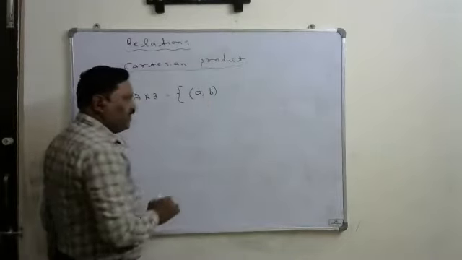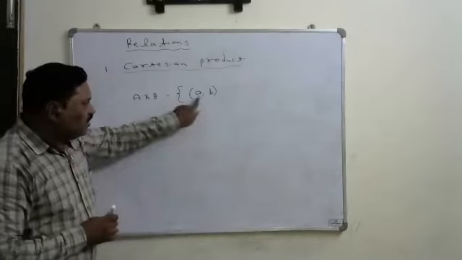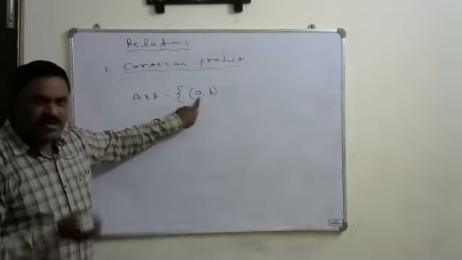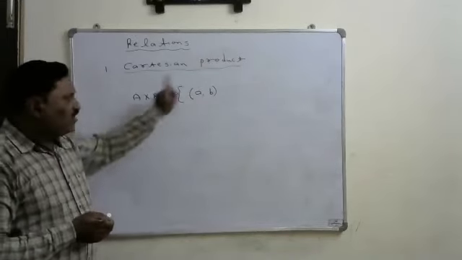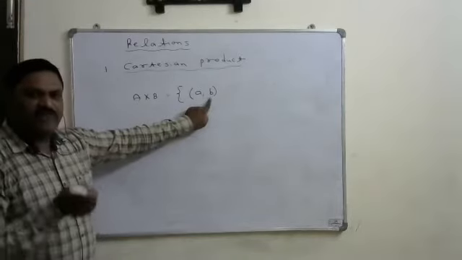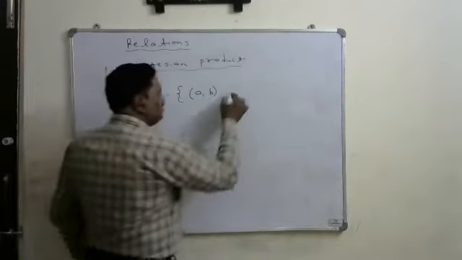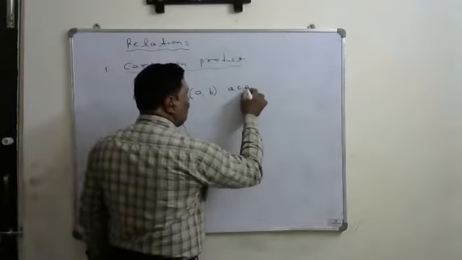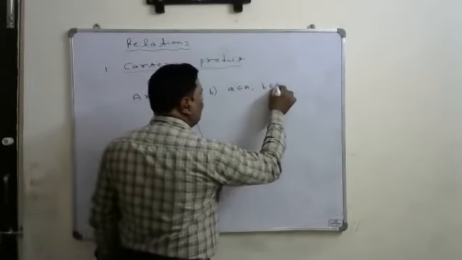This is an ordered pair in which the first elements we have to take from the set A, and the second elements we have to take from the set B. That is, a belongs to capital A, b belongs to capital B.